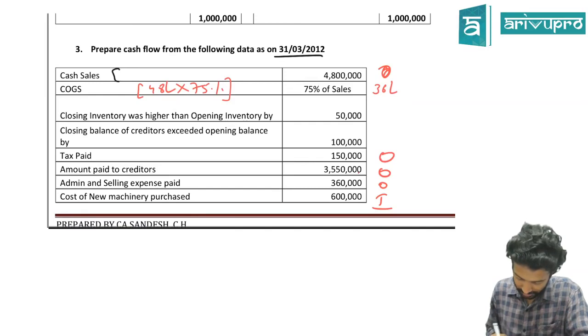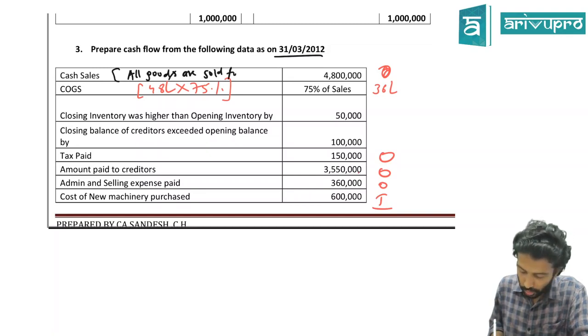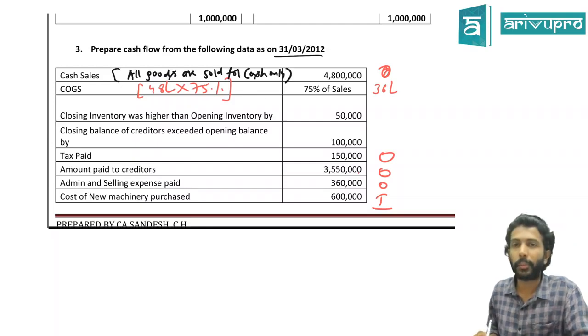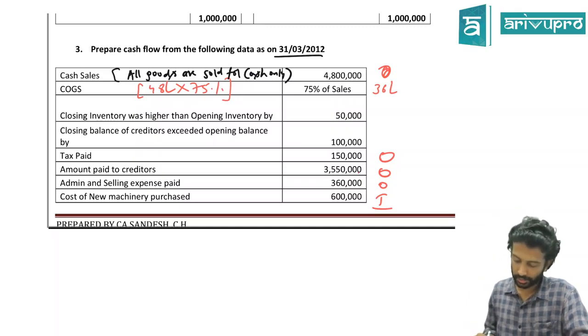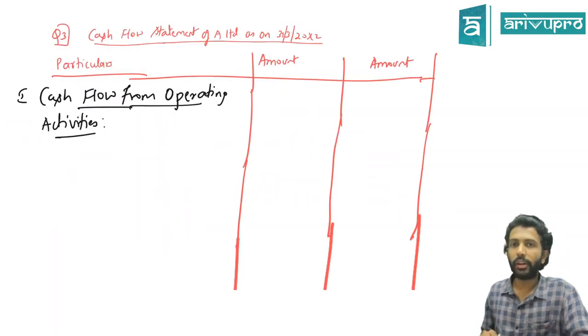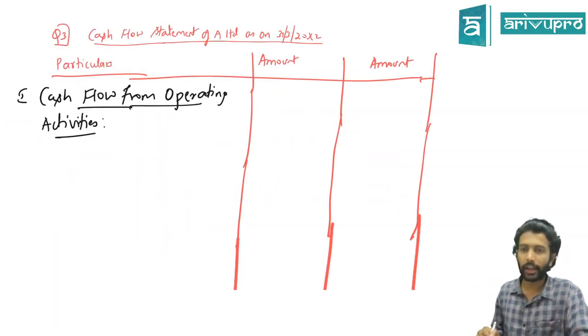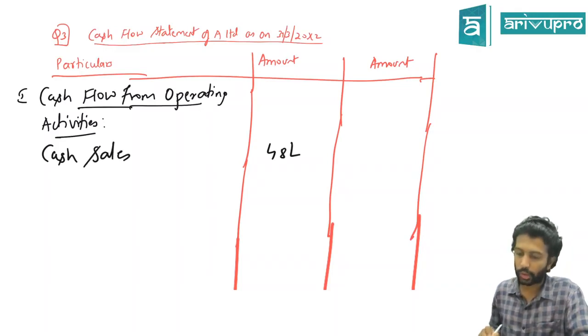That's the reason we didn't solve, sir. Cash sales. All goods are sold for cash only. This line was not meant to be missing. That means there is no credit sale. All the sales are made on cash basis only. That means the entire 48 lakh is what? Cash sales, which itself is your total sales.